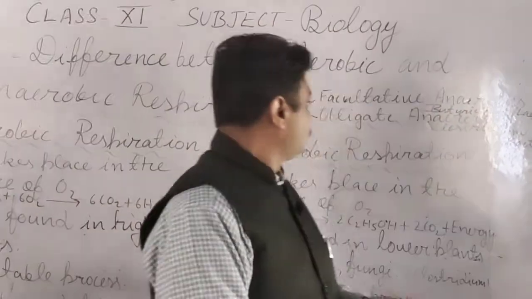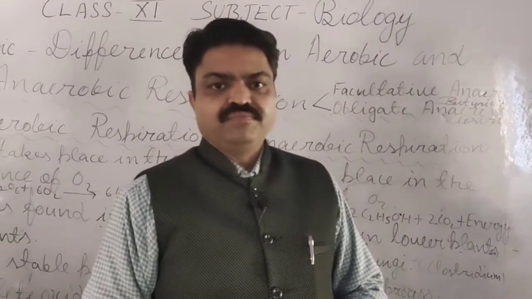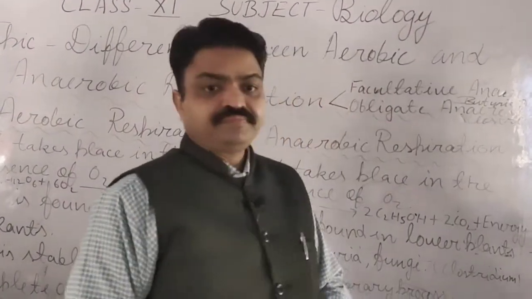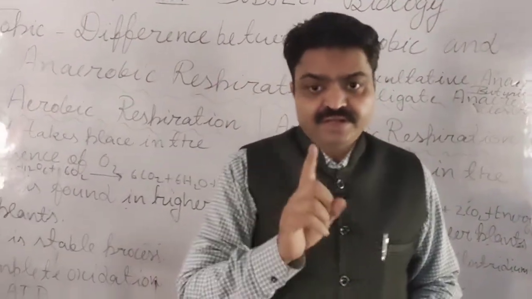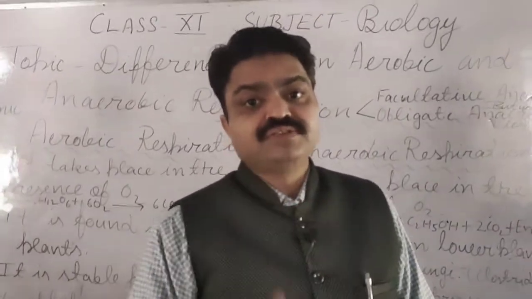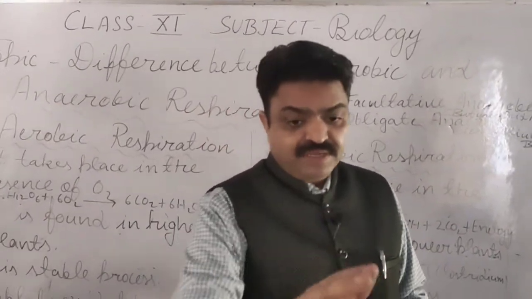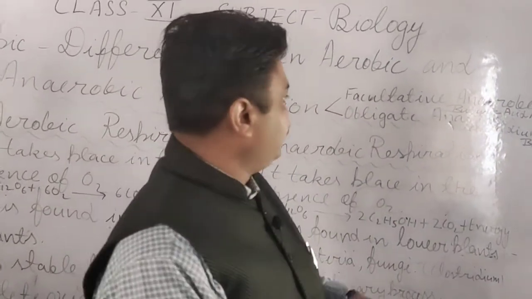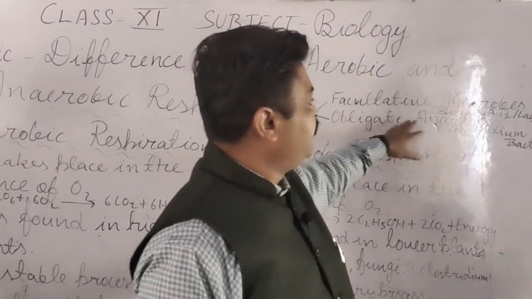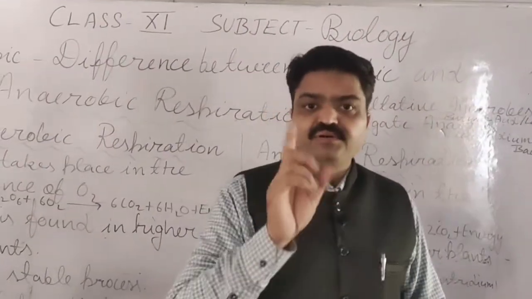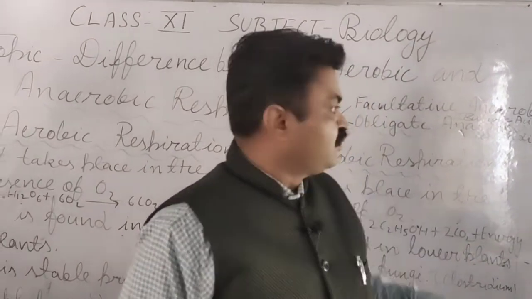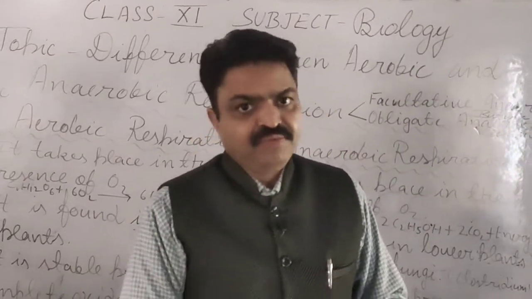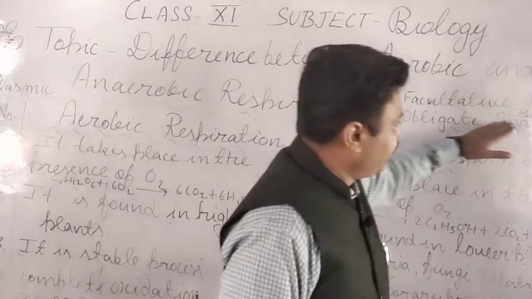Next is obligate anaerobes. Obligate anaerobes are organisms that cannot survive in the presence of oxygen. In the presence of oxygen they may die. That is why they are known as obligate anaerobes. The example of obligate anaerobes is Clostridium bacteria.